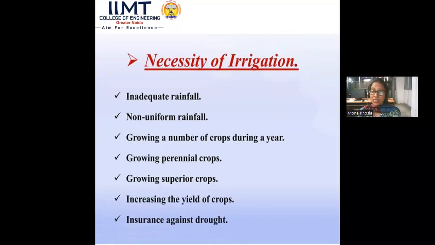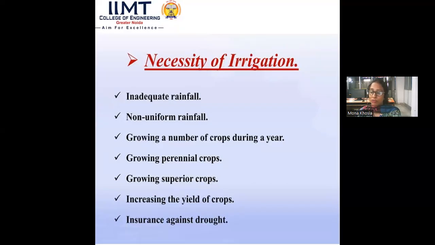Why has the necessity of irrigation arisen? First, because of inadequate rainfall and non-uniform rainfall. In some seasons, we can find that there is a good amount of rainfall. In other seasons, there is very little rainfall. So when there is non-uniformity of rainfall, the necessity of irrigation arises.